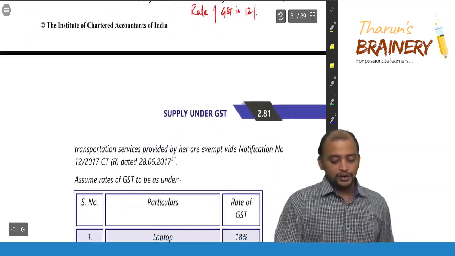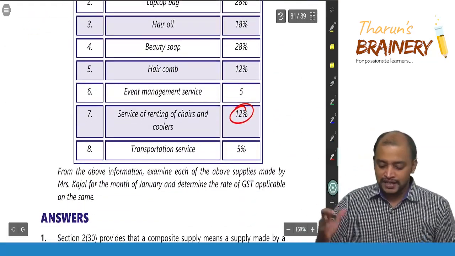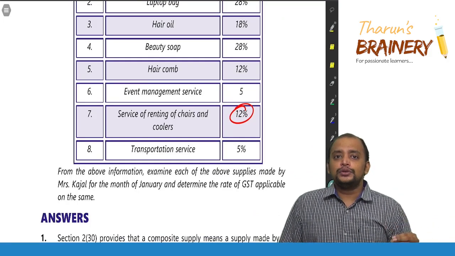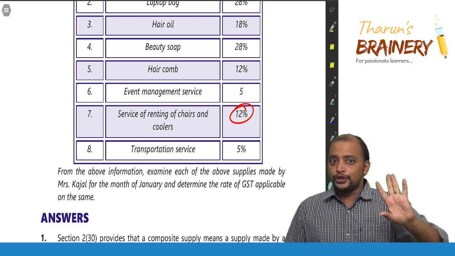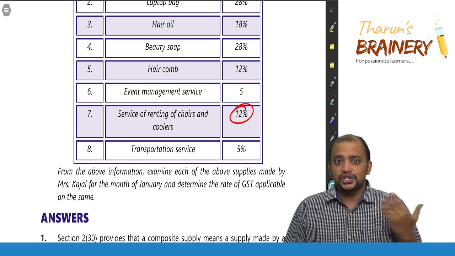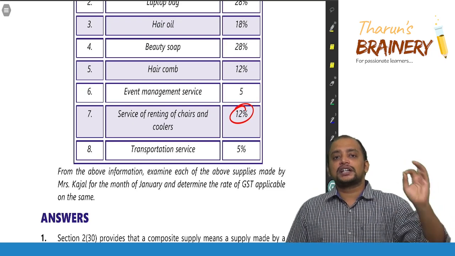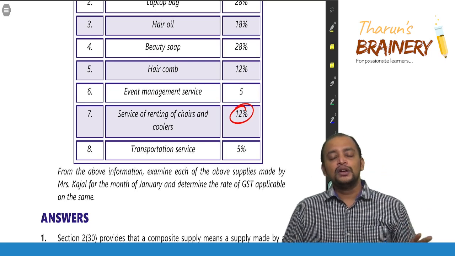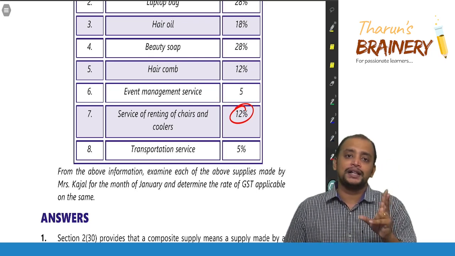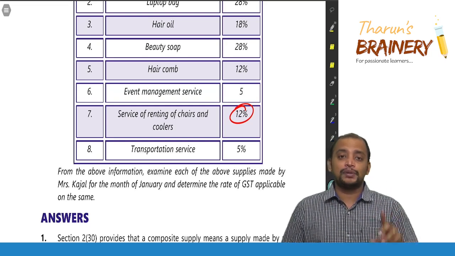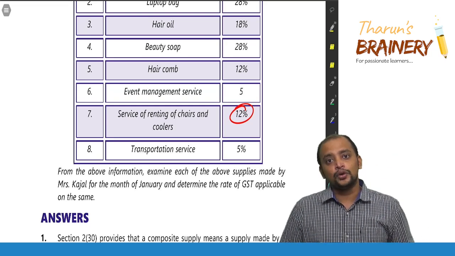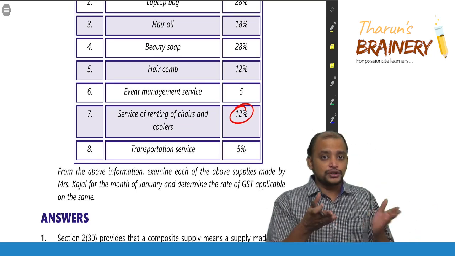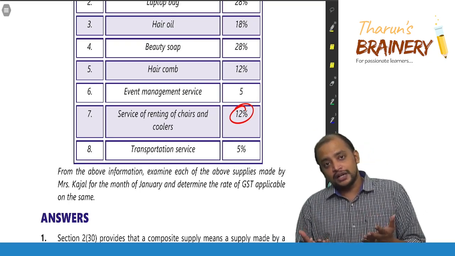Hope you understood this interpretation. Okay. So in the exam, sir, what do I need to do? Simple here. In the exam, you need to just take any view. Either view you can take, but my suggestion to you is to clearly mention that taxable supply excludes exempted supply. So when there is a taxable supply as well as an exempted supply, you don't apply the composite supply concept. You apply the mixed supply concept if there are two or more supplies in a single transaction for a single price. Don't apply composite supply if one of the supplies is an exempted supply. Okay, that's my view. Even the institute has said you can take either view, but you can follow this view also.